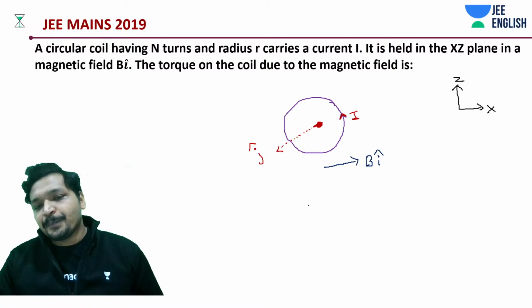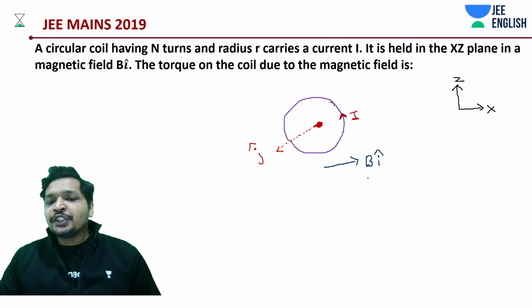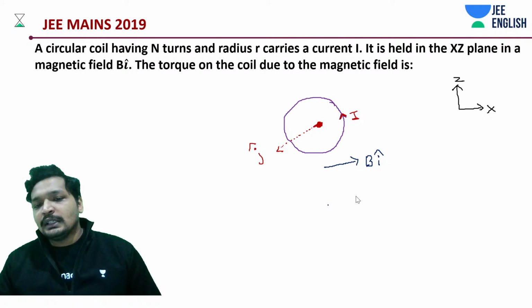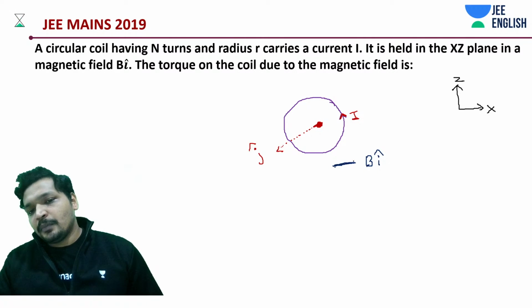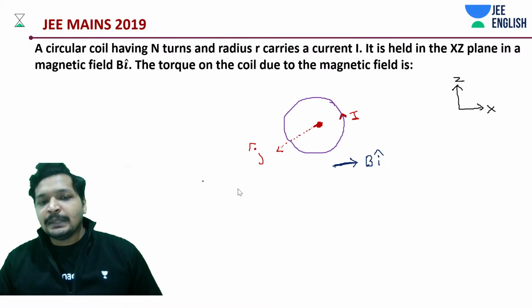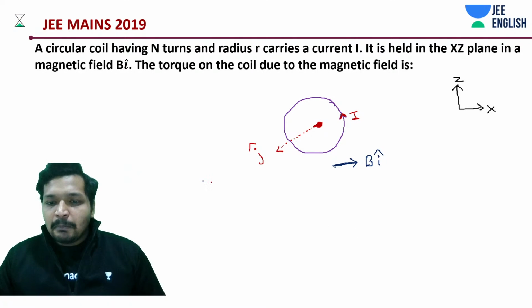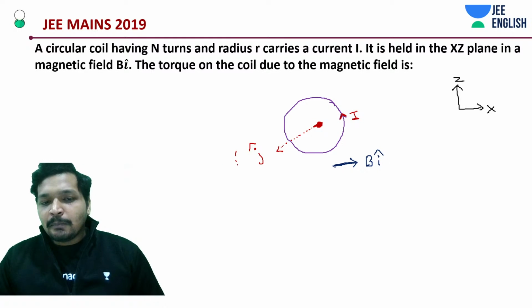B of i cap. What should be your torque? It's perpendicular, right? What is this direction? The magnetic moment's direction.